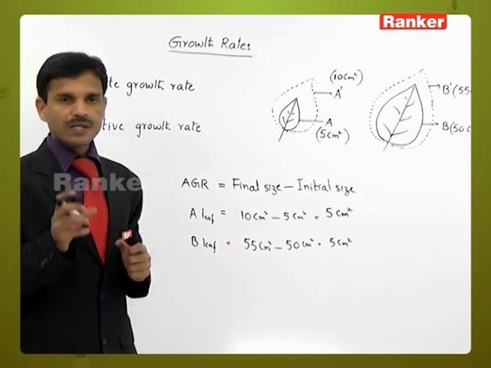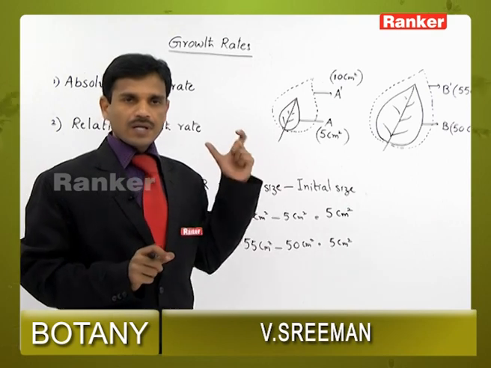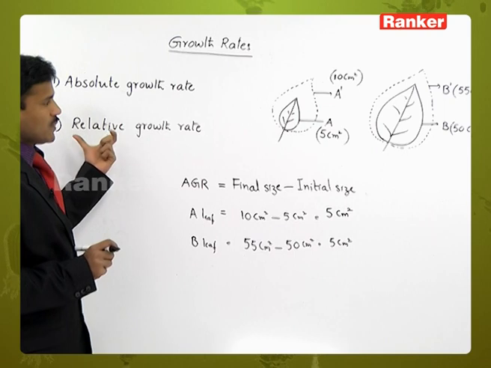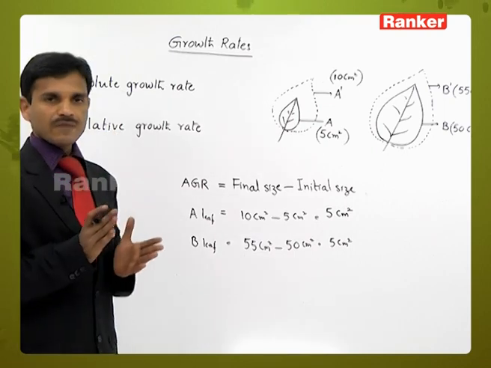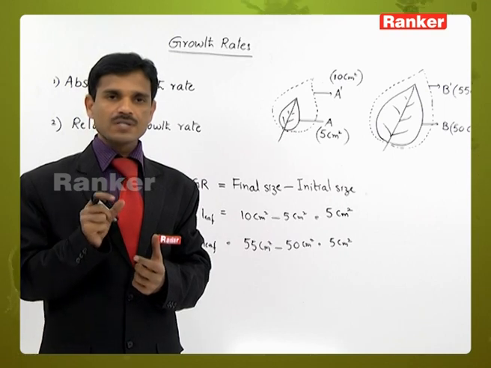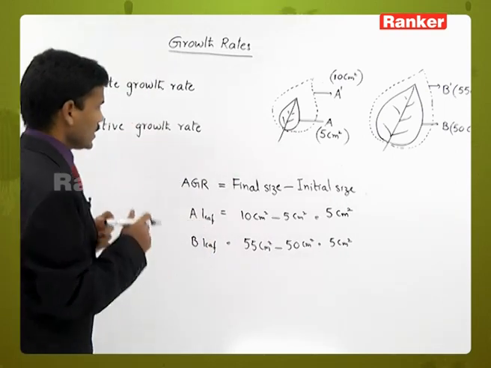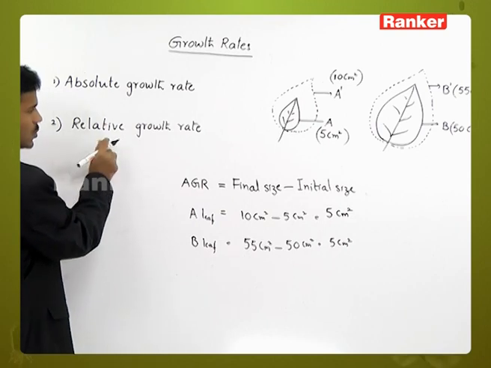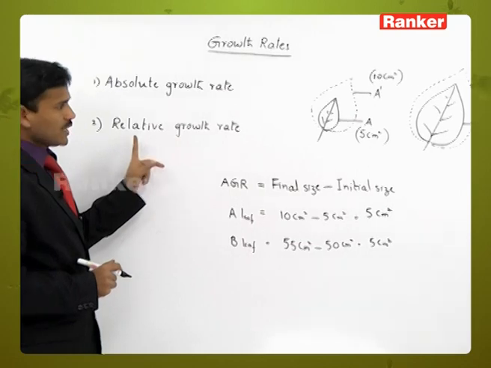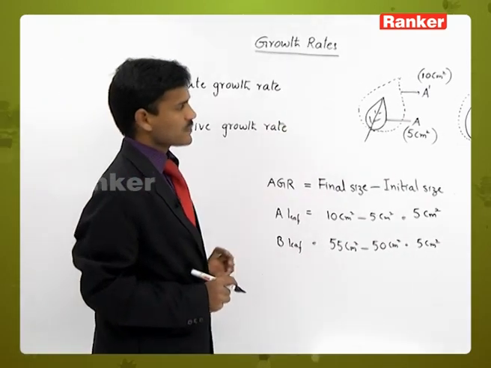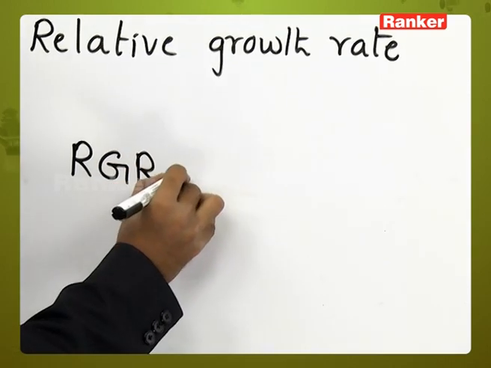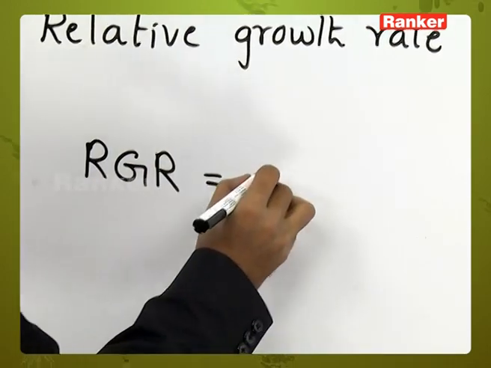So it is per unit area. Here relative growth rate is nothing but it is also measurement of the growth, but on a common basis, in the percentage of initial size. So the growth rate in the percentage of initial size. So the relative growth rate, if we calculate for these two leaves, we can write like this, growth per unit time